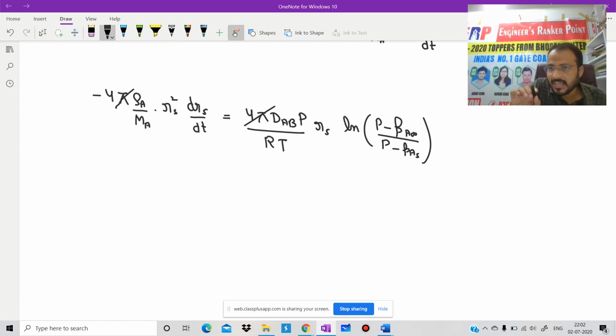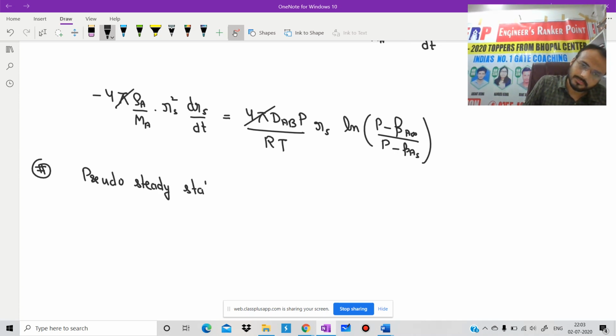Again here we will take one more assumption, because most of you just mugged up that formula, and in the exam your formula will not work. After some time today, after nearly 10-20 minutes more of class, we are going to take one assumption, that is the pseudo steady state assumption.